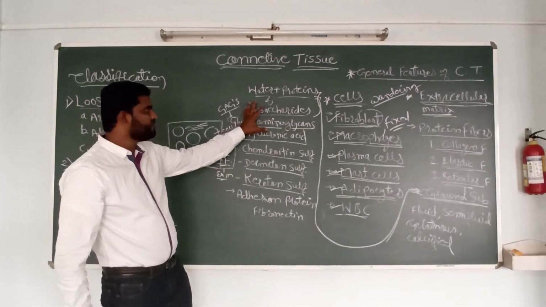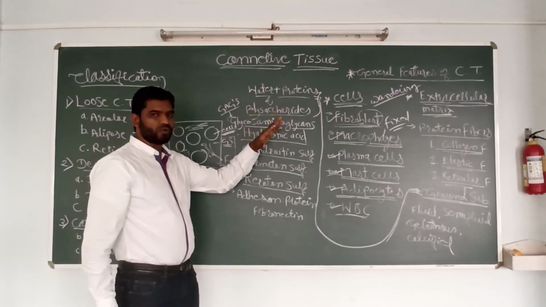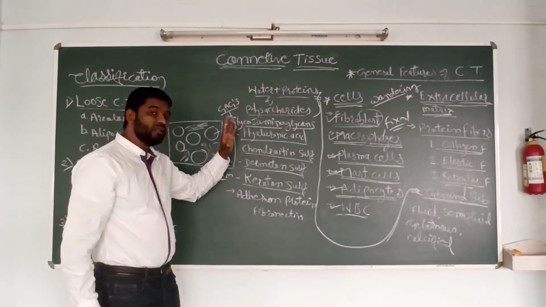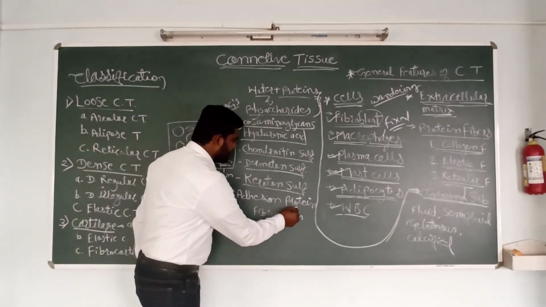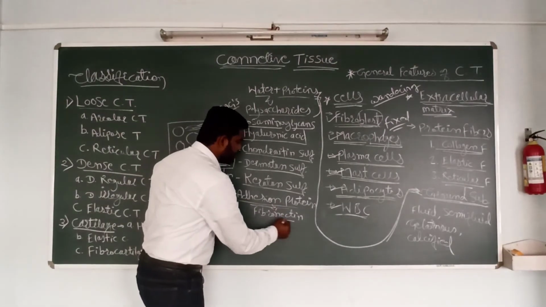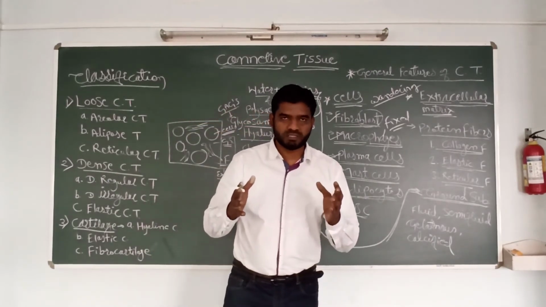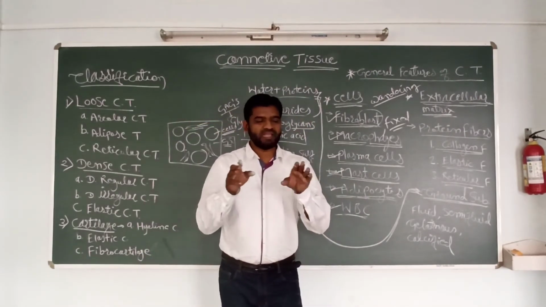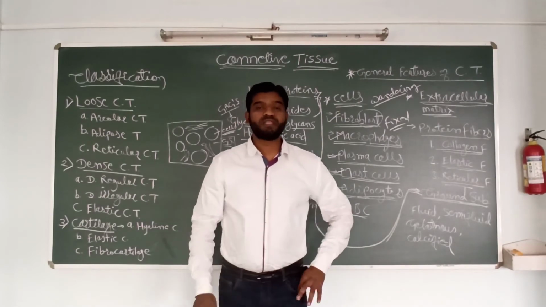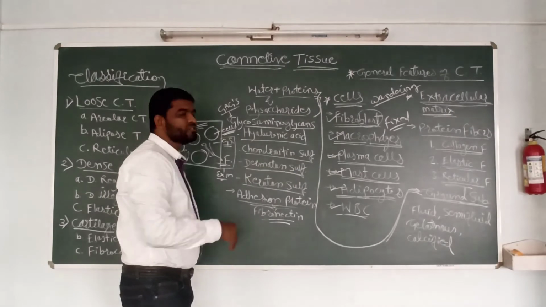Those are the components of ground substance: water, proteins and polysaccharides. In addition, there is the presence of adhesion proteins, for example fibronectin, which plays an important role in binding the cells, fibers, and ground substance together.